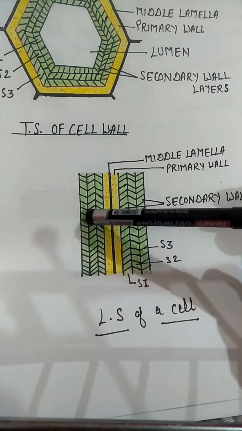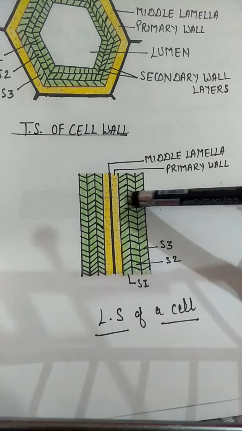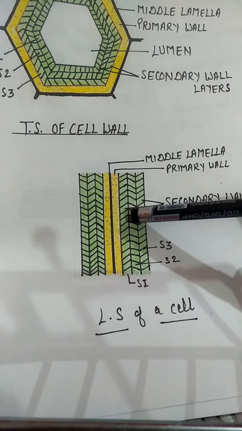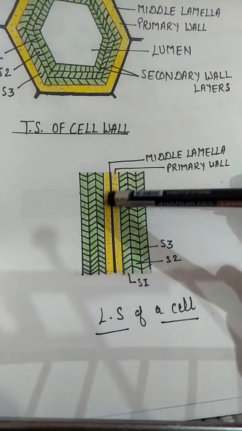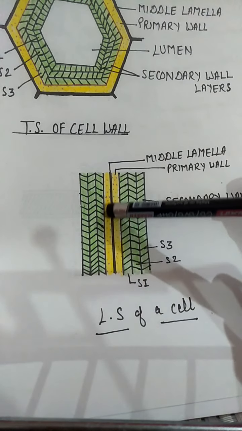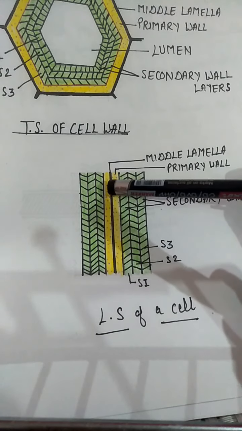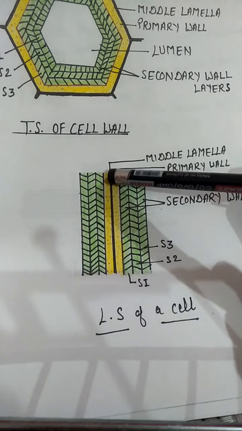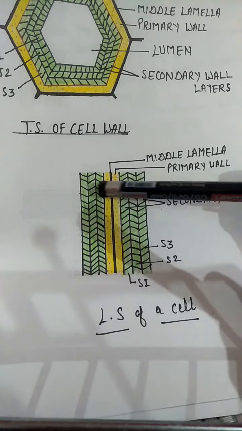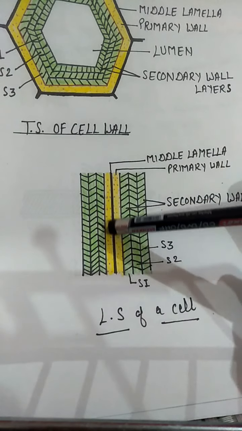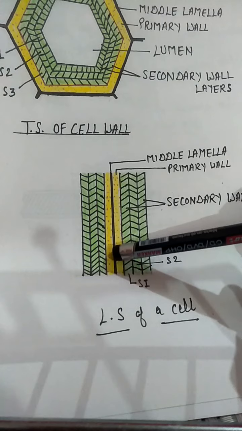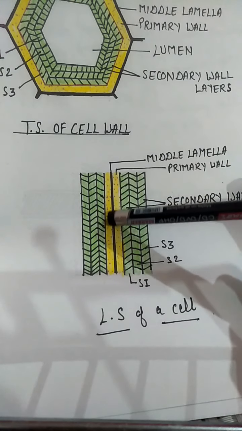This is primary wall of another cell, and here are the secondary walls of the cell wall. And this middle lamella is the structure which is present between the adjacent cells, and it is formed by the combined activity of both the cells, and it is made up of calcium pectate and magnesium pectate.